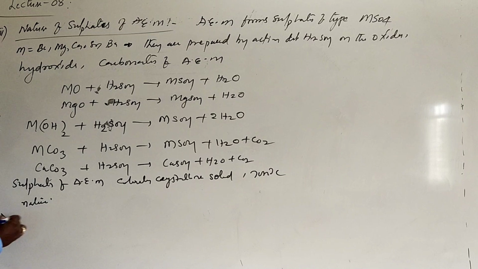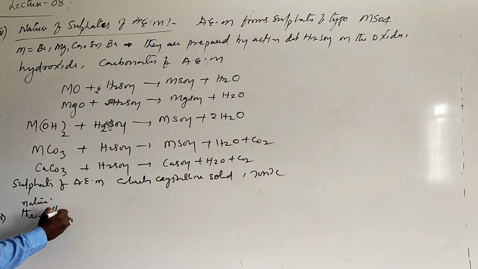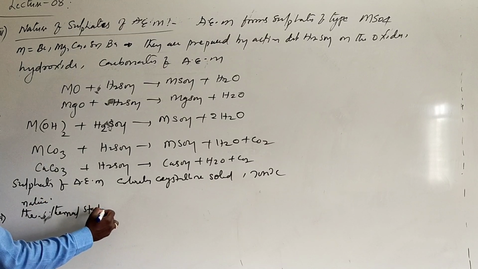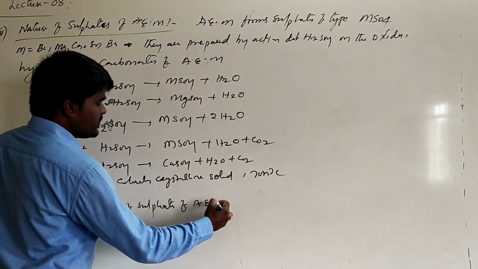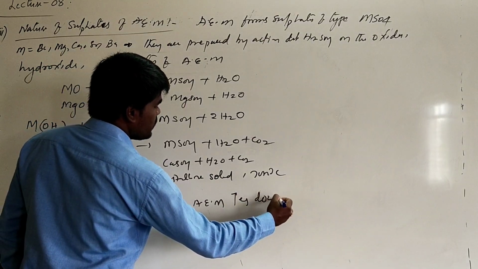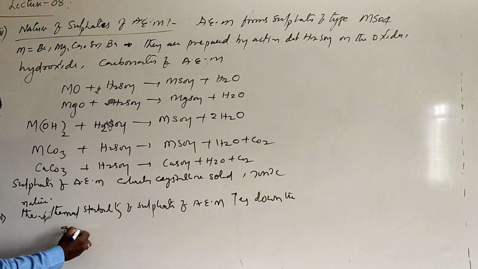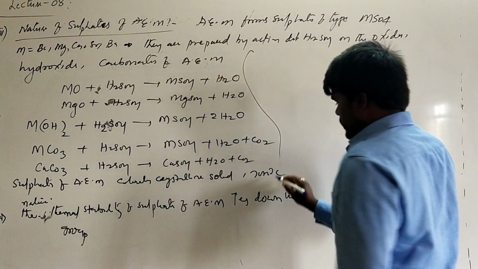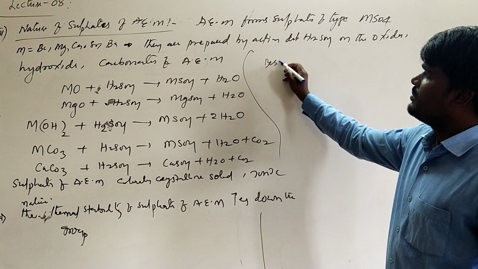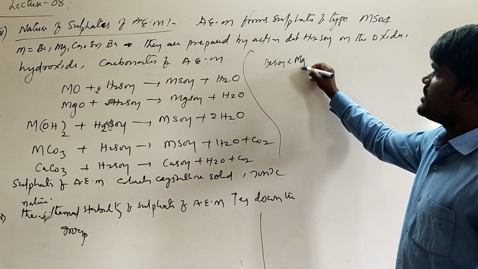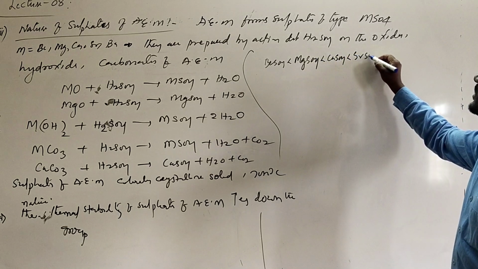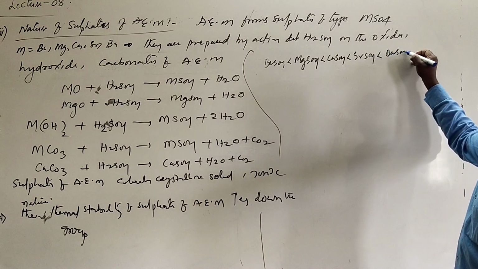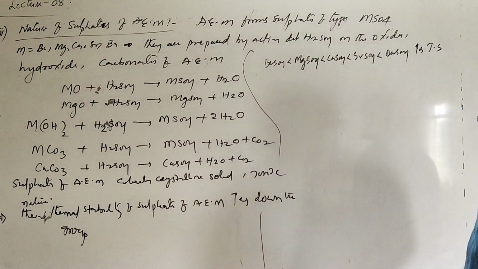Importantly, the thermal stability of sulfates of alkaline earth metals increases down the group. That is, the thermal stability of beryllium sulfate is less than that of magnesium sulfate, which is less than that of calcium sulfate, which is less than strontium sulfate and barium sulfate. This is the increasing order of thermal stability.